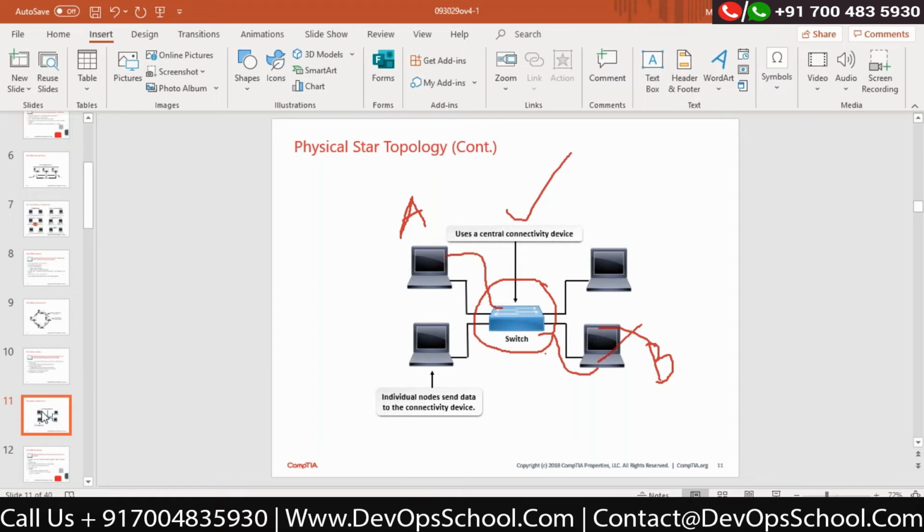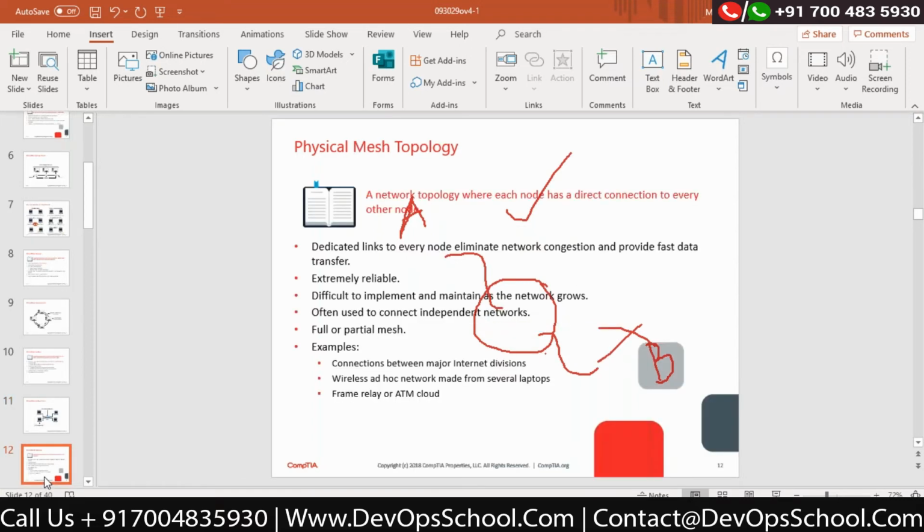Correct? If I have a server and if I have a client, and if I would like to make the connections between the server and the client, star topology is the best method to use for such kind of implementation. Correct? Now the last topology would be called mesh. Now, this is something interesting.